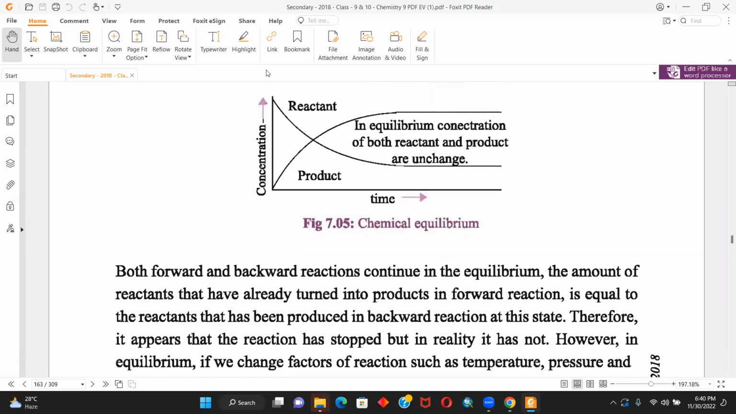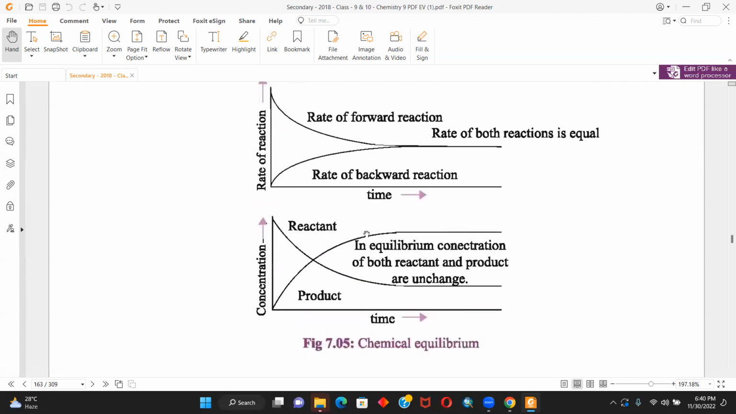Now the next graph is the concentration of product and reactant over time. It's also very easy to understand. If the amount of reactant is decreasing, that means its concentration will also keep on decreasing. And if the product's amount is increasing, that means the concentration will also keep on increasing, because concentration is mass over volume. Anyway, the more the mass, the more the concentration. That is what I remember.